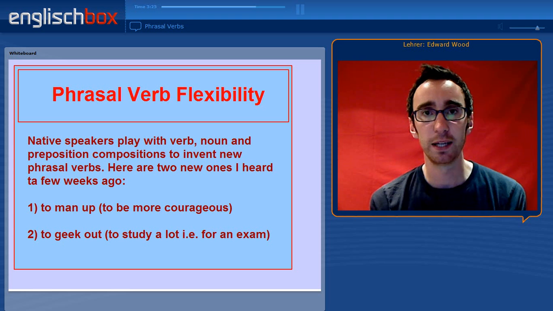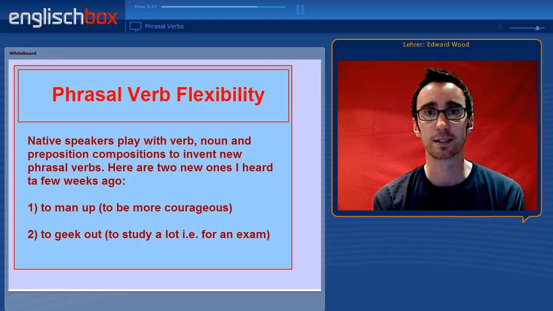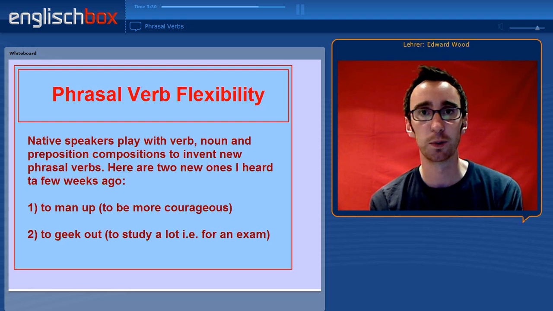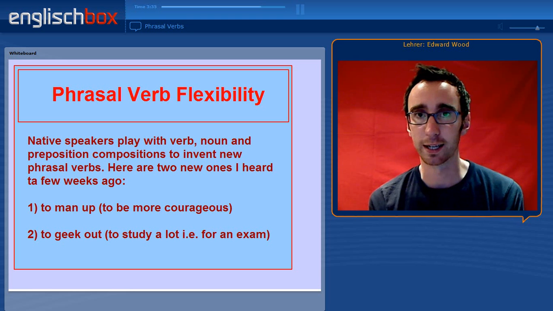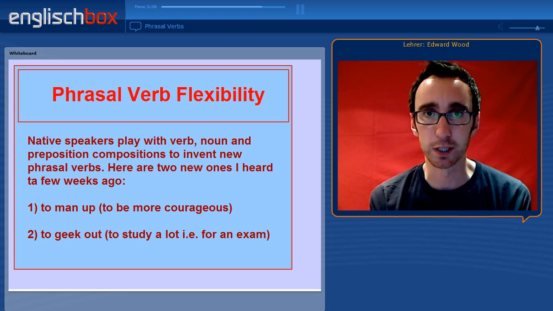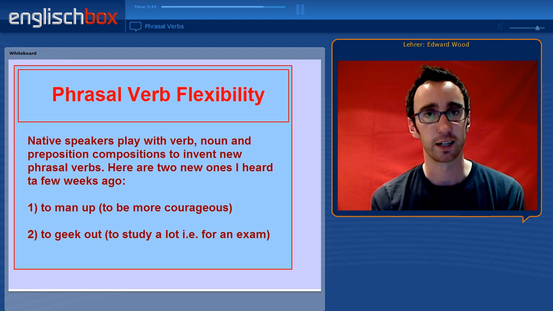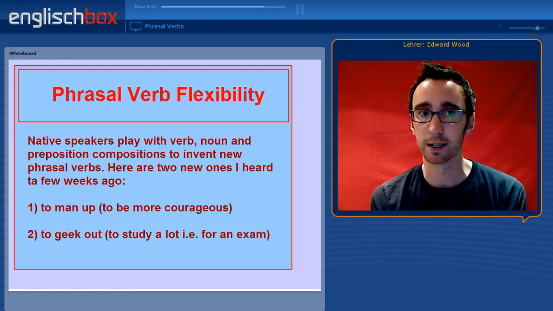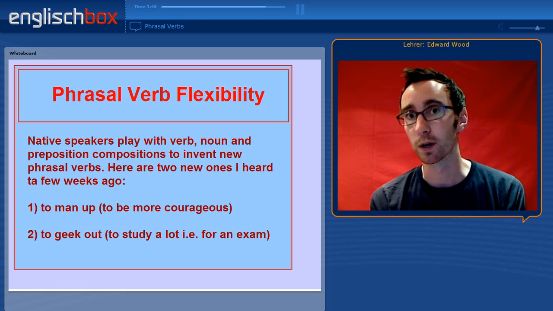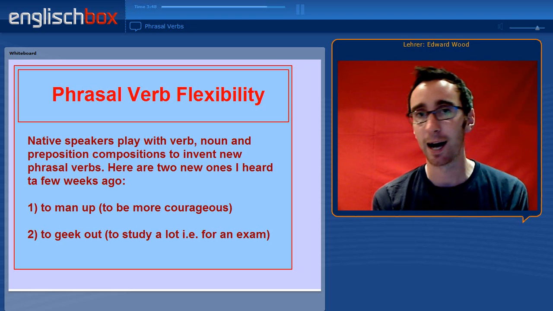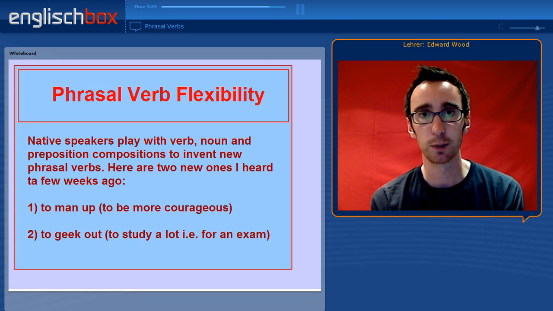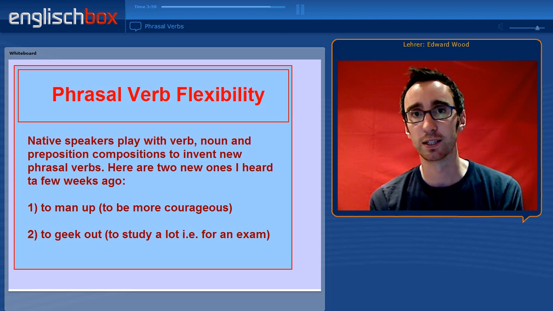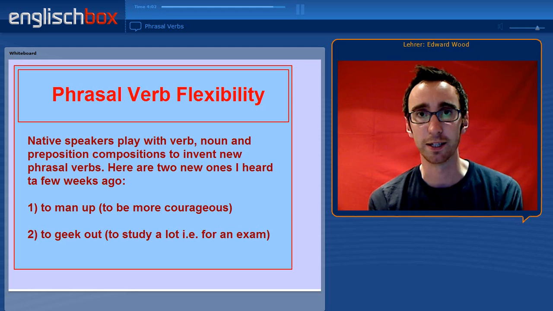Now, phrasal verbs can be used very flexibly. We can mix nouns and verbs and prepositions to make new expressions and new phrasal verbs, and this happens constantly in the English language, and I'm sure it makes it very confusing for English learners. Just a couple of new phrasal verbs that I used recently. To man up means to be more courageous, and to geek out means to study a lot for an exam, for example. So here you have 2 examples of nouns and prepositions being put together and used as verbs. Shakespeare did it, why can't we?